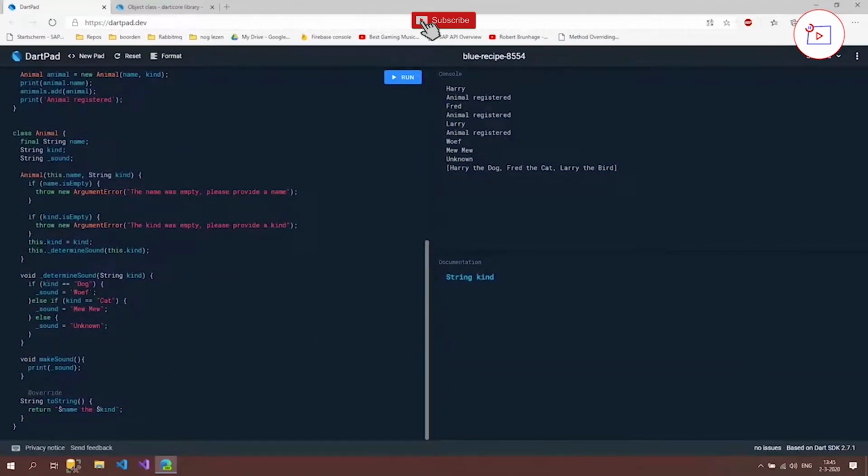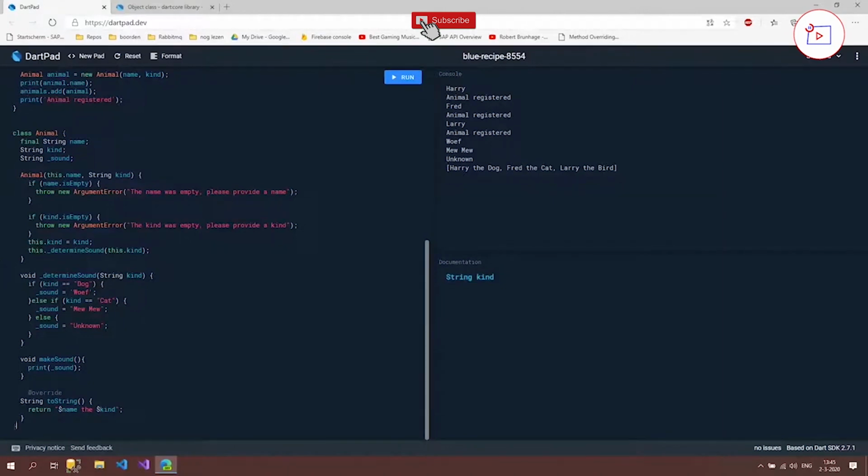And the problem of this is that we use magic strings, which if someone defined this dog with not an uppercase D but a lowercase d, then the sound is not going to be woof, it's going to be unknown probably, but it's still a dog. So we want to take out this kind of confusion by using an enum.